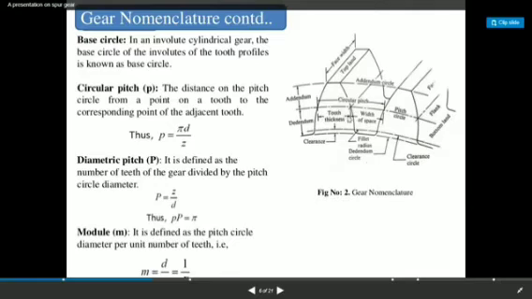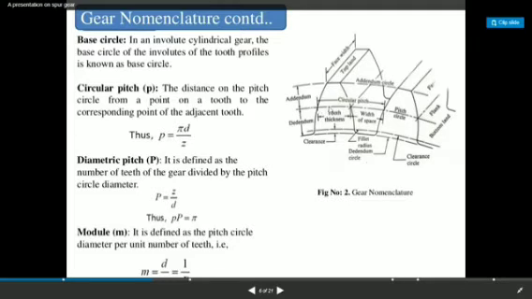If I take this point on a tooth, I have to take the corresponding point on the next tooth. But I can't measure a straight distance between two adjacent points to find the circular pitch.